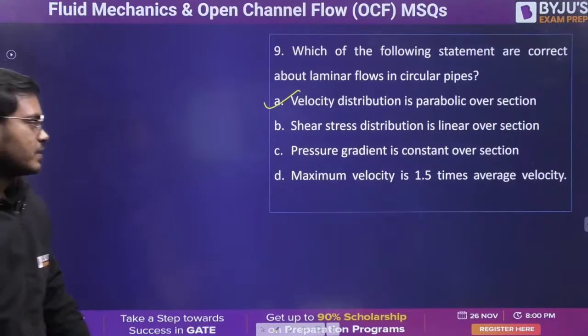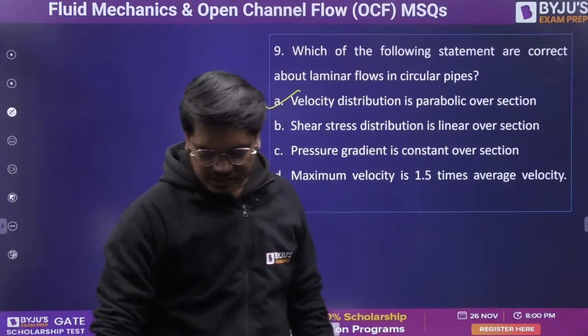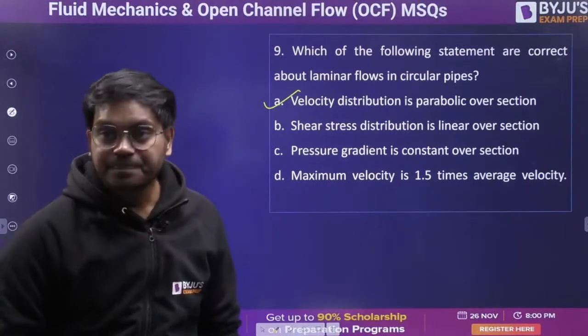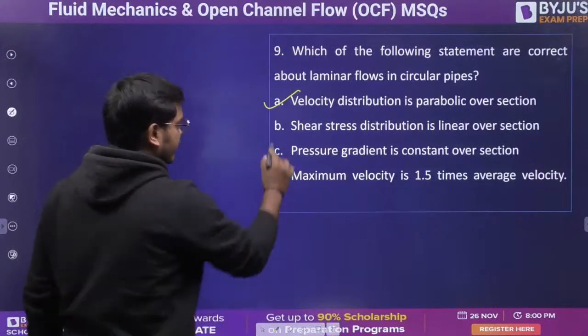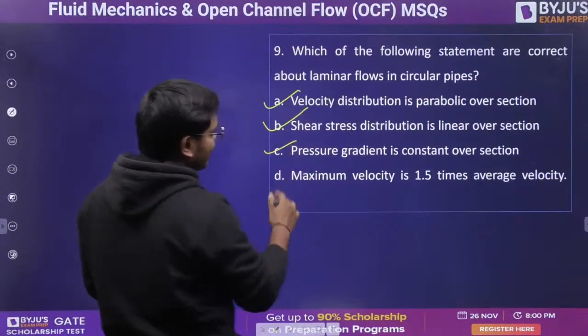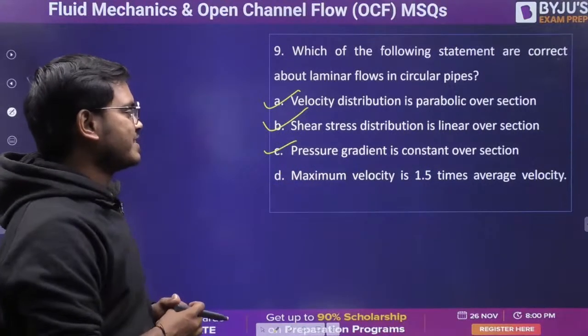Shear stress variation is not linear. Who will tell me? Is there anything that has changed? Yeah, it is correct, right? Pressure gradient is constant over the section. All right. Maximum velocity is 1.5 times the average velocity. Is it correct or not?